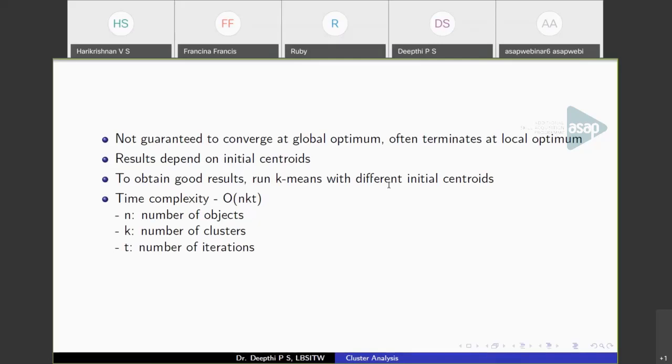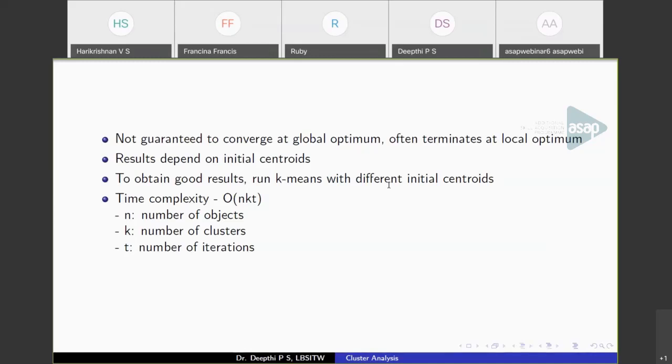Actually, we don't go for clustering when you have class labels. If you have class labels, you can go for classification, not for clustering. In clustering, we have a set of data points and you don't have any class labels, so there is no point in taking the attribute value of class labels. If your data is labeled, it is better to go for classification than clustering. You go for clustering only when you don't have class labels, because you have to find hidden patterns. It is a different task when you have labeled data.